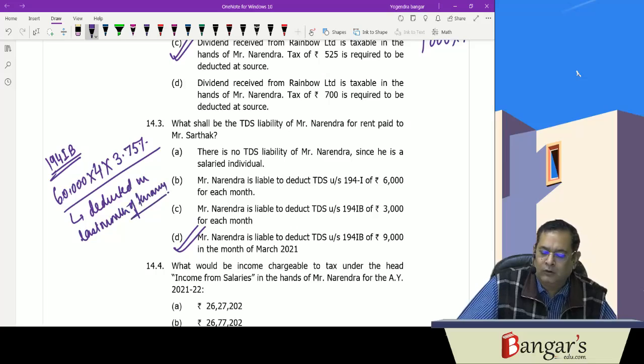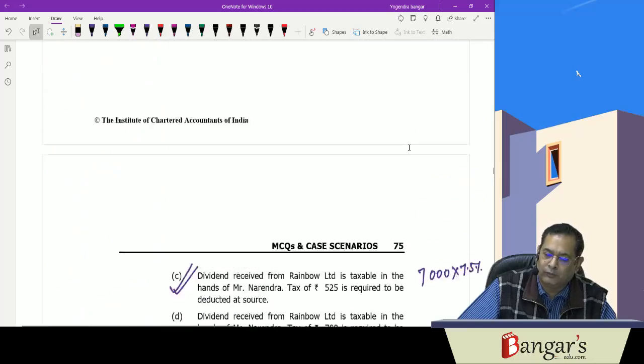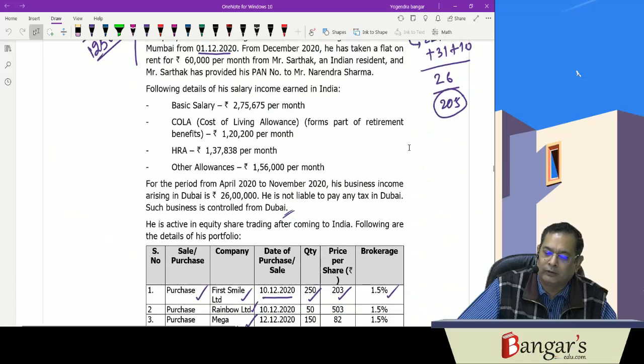Then, what would be the income chargeable to tax under the head income from salaries in the hands of Mr. Narendra for assessment year 21-22? Let us see his income chargeable to tax under the head salaries.